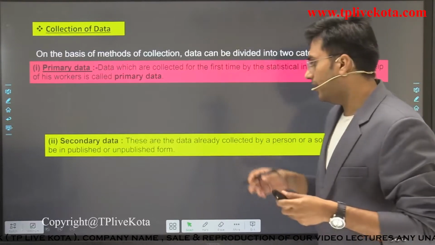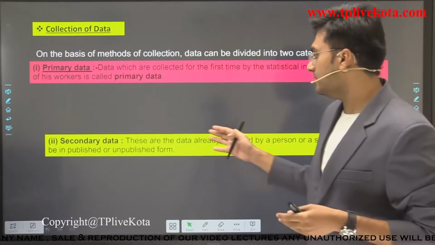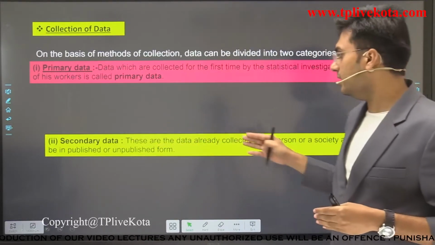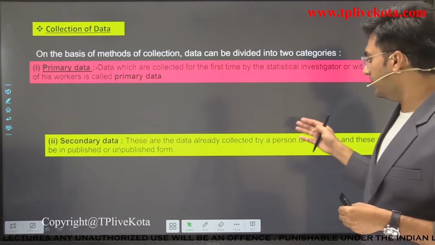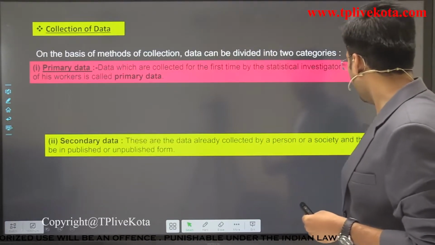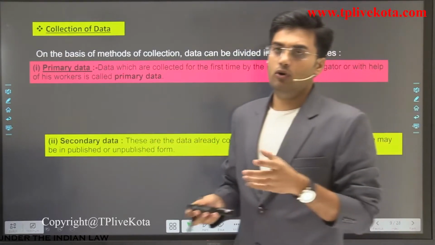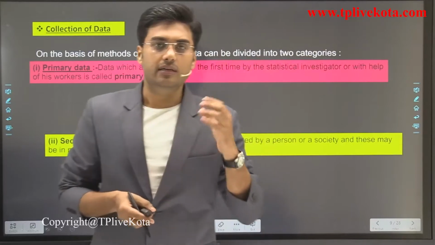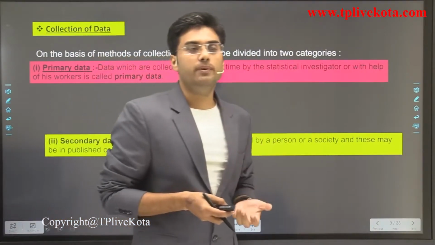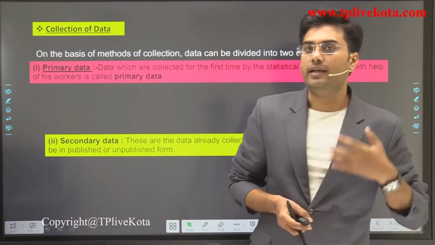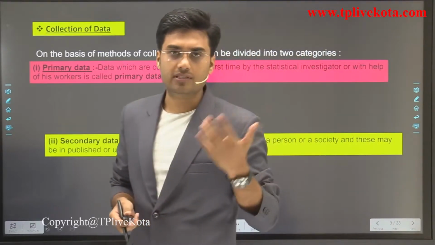Clear? And students, here we study that secondary data are the data already collected by a person or society, and these may be in published or unpublished form. Or we can say that secondary data is data from newspapers, magazines and any other trustworthy sources.